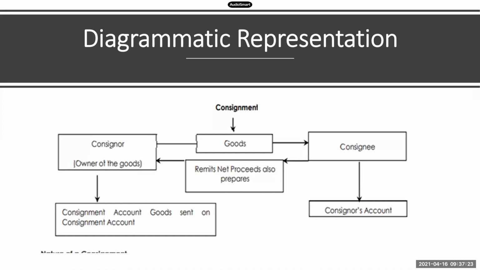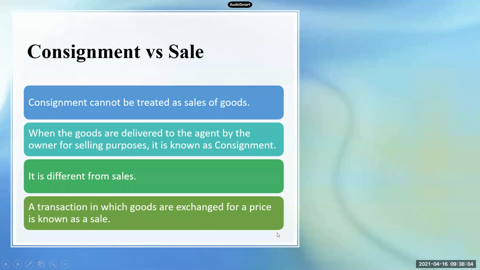Now you might ask me, why is the consignee preparing the consignor's account? Because the consignee needs to know how much amount he should give back to the consignor. See, all goods are with the consignee. The consignee is making the sale, so he will receive every amount, right? From the amount he received, he will deduct his expenses, he will deduct his commission, and the net amount he will transfer back to the consignor. So the consignee will prepare the consignor's account, and the consignor will prepare the consignment account, because he wants to know whether there is profit or loss in his business, right? So we will move further now.